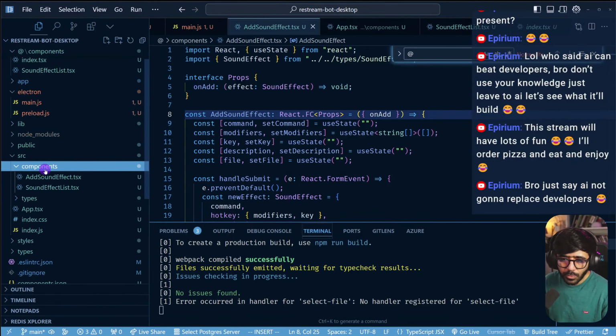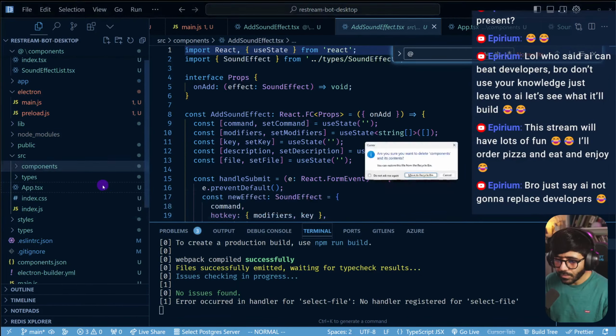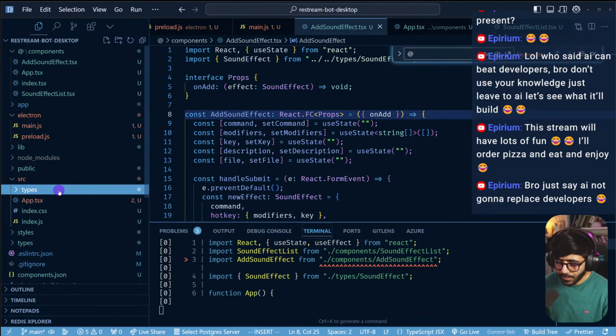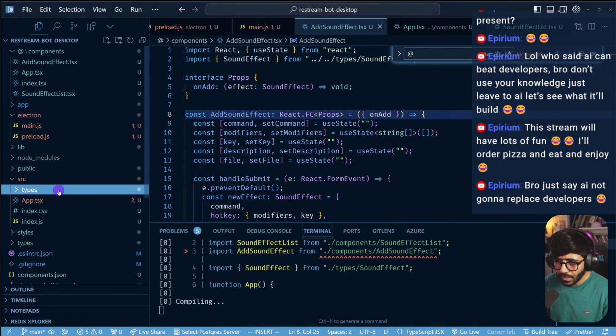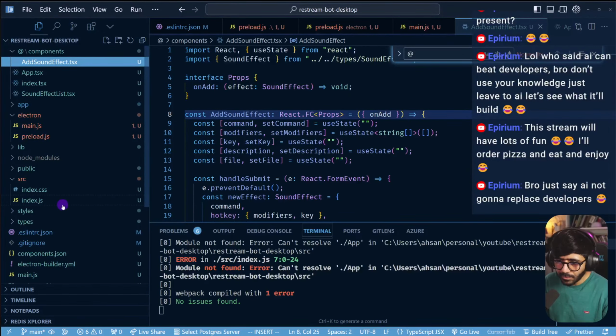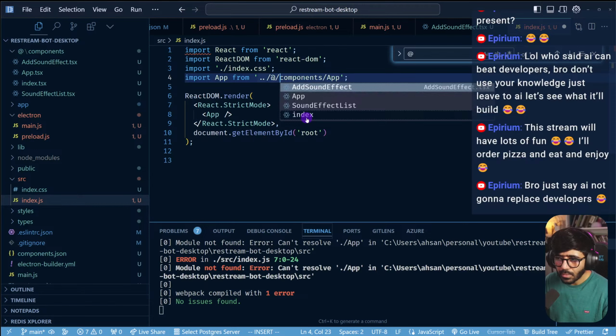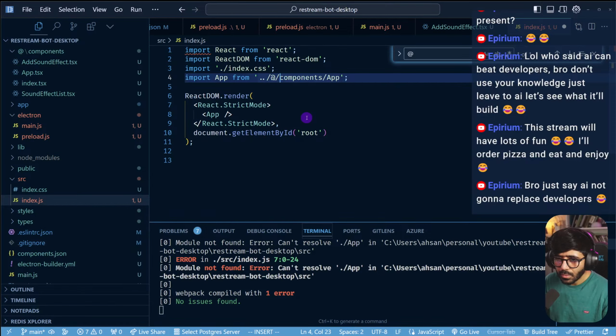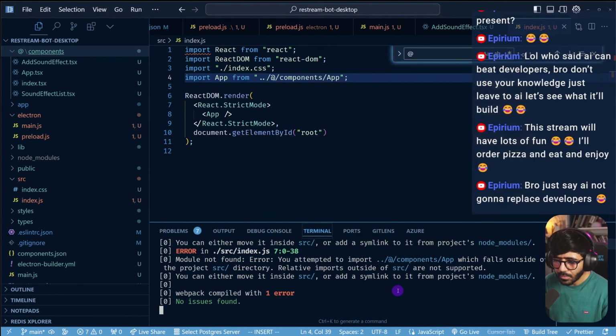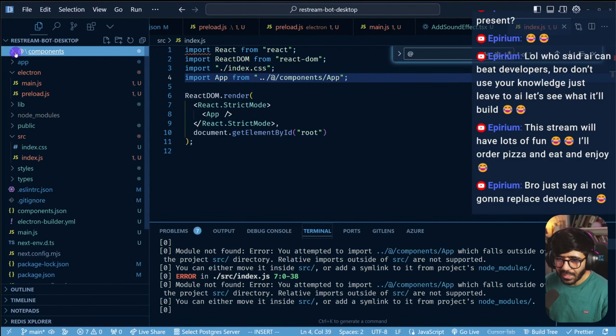I don't really know if I want to do that, but let's see. So if I remove the components folder from here, and I also remove the types from here, I think, and I also remove the app tsx from here, then what I want the app from is at components. Is it that? Yeah. Which falls outside of the module, not found error, blah, blah, blah. But then I can't really use the components JSON. Can I? Then I have to go and do it like this.